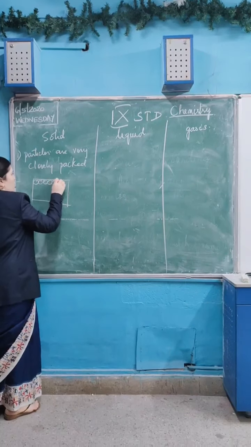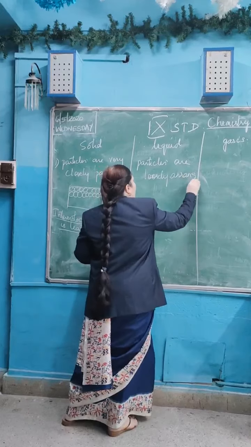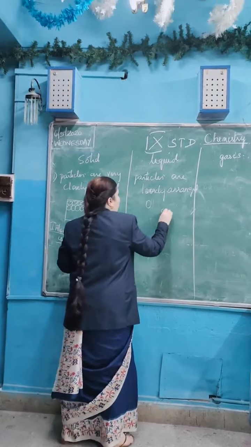But in liquids you can see the particles are loosely arranged, like this.